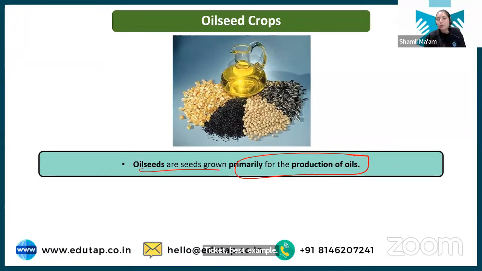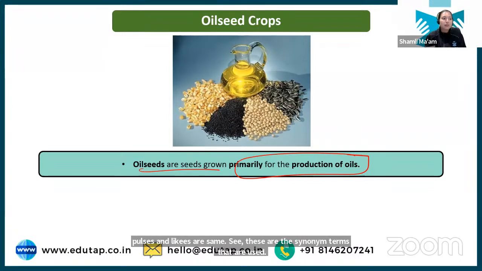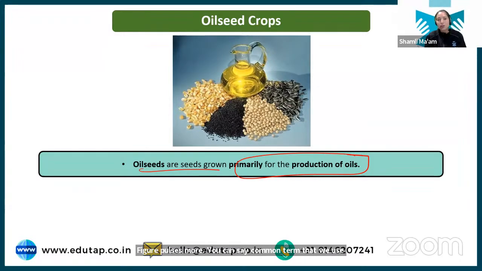Yes, pulses and legumes are the same. See, these are synonym terms. ठीक है? Pulses is the more common term that we use, like you say dal. So dal, pulses, legumes, all these are synonym terms.